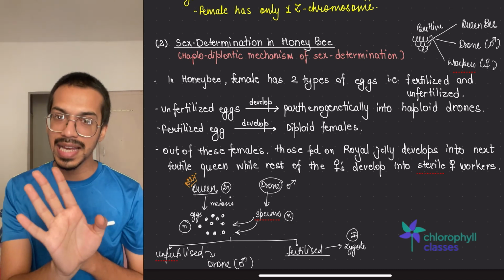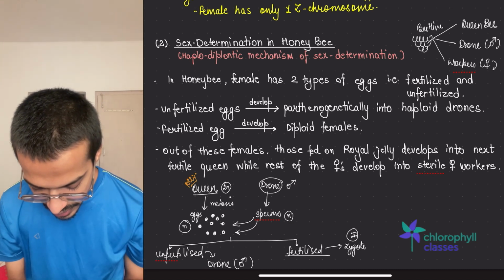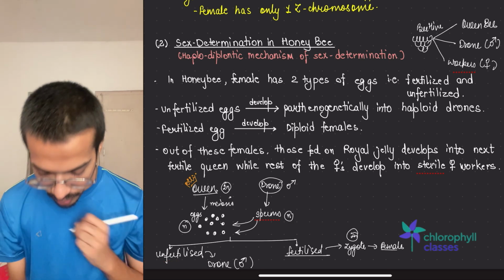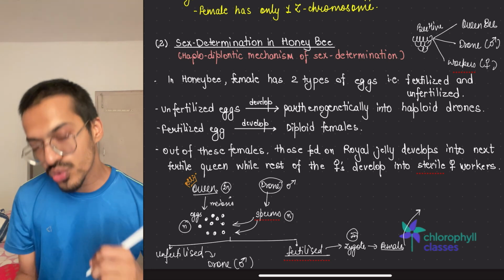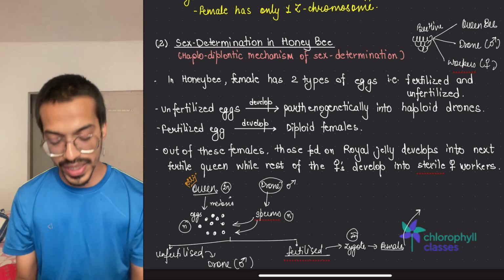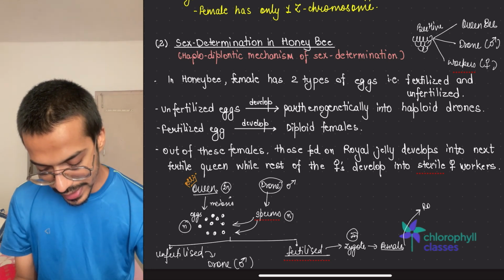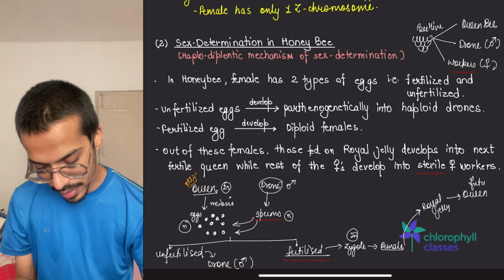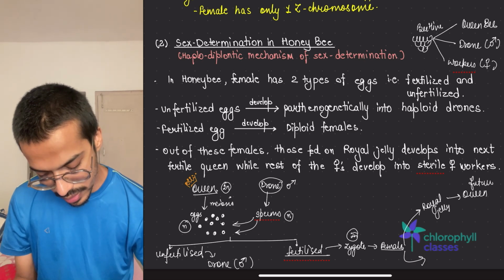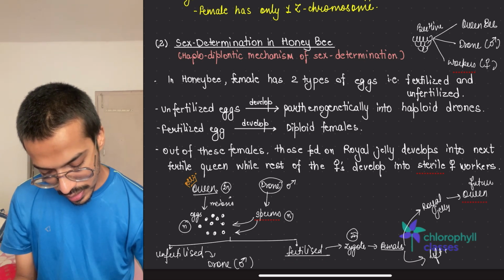Don't see me like this, just understand. Whereas these zygotes developed into female. As they developed into female, few of them will be chosen by the queen and fed on royal jelly. And that will make what? Future queen. Whereas others who are left out will act like what? Workers.